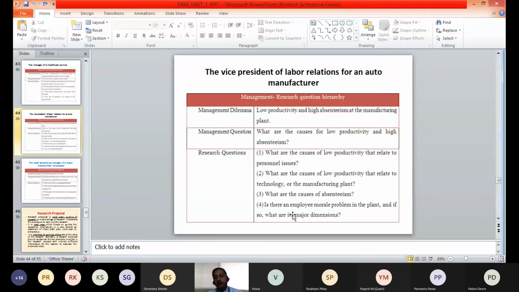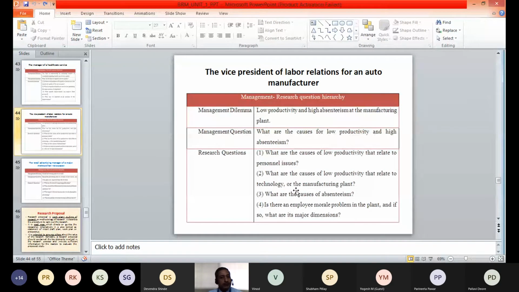Is there any incident or any factor which is affecting the morale of the people in the plant? If there is a problem in this plant related to employee morale, or they are losing interest in the work because of some problem, that needs to be corrected. Therefore this question number 4 is specific to understanding the employee morale problem in the plant, and if it is there, what are the major dimensions, how that employee morale has gone down, and because of which reasons.